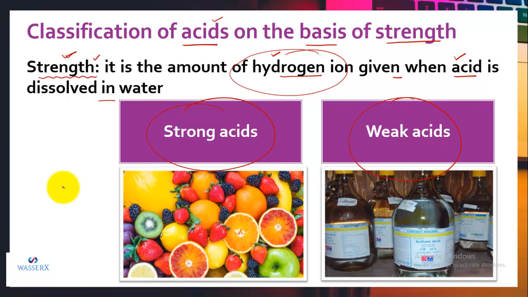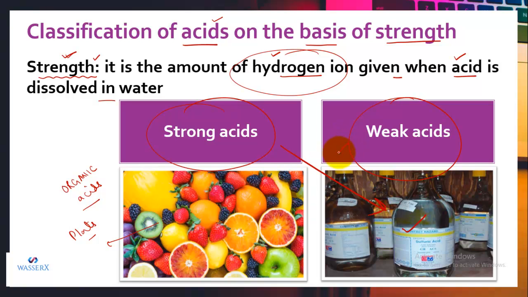All the organic acids, like you can see in the given figure, we have the fruits, and we know that fruits are plant products. So these are acids which are obtained from plants. They are all termed as weak acids, and all the mineral acids are termed as strong acids.